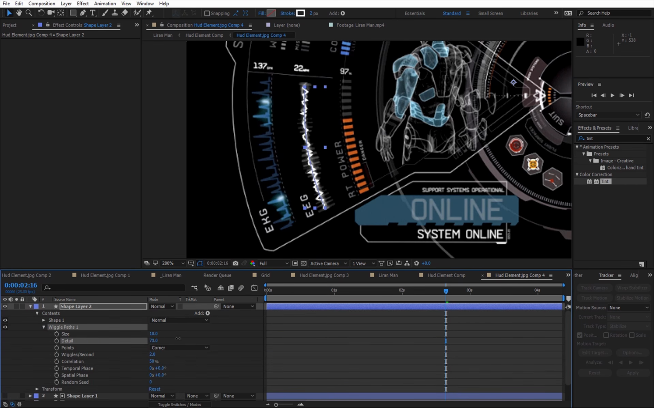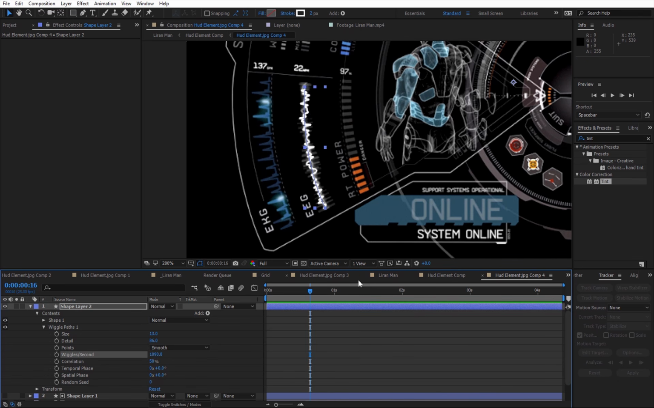So I'm gonna go to the detail and add more detail, and I'm gonna change the size so it's gonna be a little bit bigger, and maybe from corner I'm gonna change it to smooth, so it's gonna be a bit smoother. And now I can see that we need to animate it faster, so I'm gonna take the wiggles per second and I'm gonna write 25 or 50 or I don't know, maybe 1000. It doesn't matter, until it's gonna animate per frame.